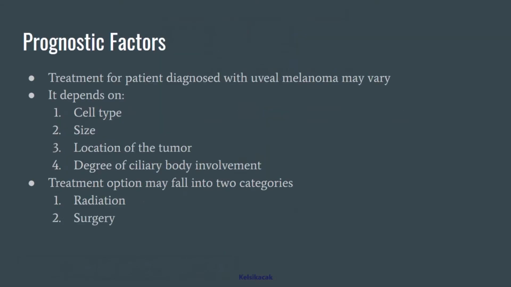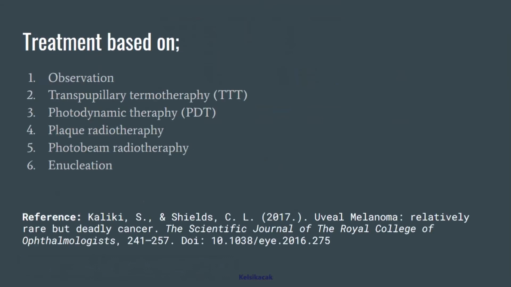Next, the prognostic factors. The treatment for patients diagnosed with uveal melanoma may vary. It depends on: 1. Cell type, 2. Size, 3. Location of the tumor, 4. Degree of ciliary body involvement. The treatment options fall into categories of radiation and surgery. The treatments listed in this presentation are observation, transpupillary thermotherapy, photodynamic therapy, plaque radiotherapy, proton beam radiotherapy, and enucleation.